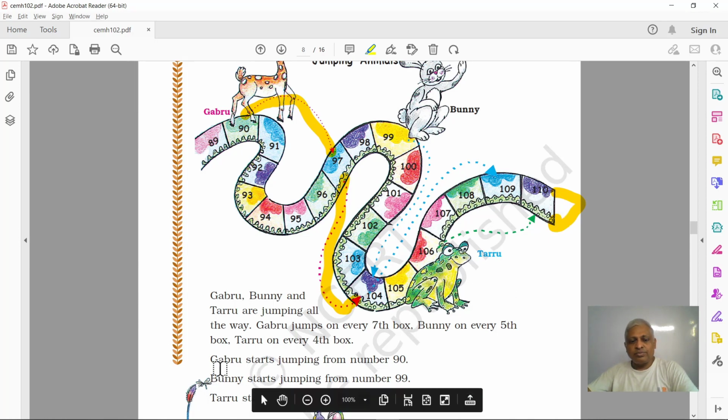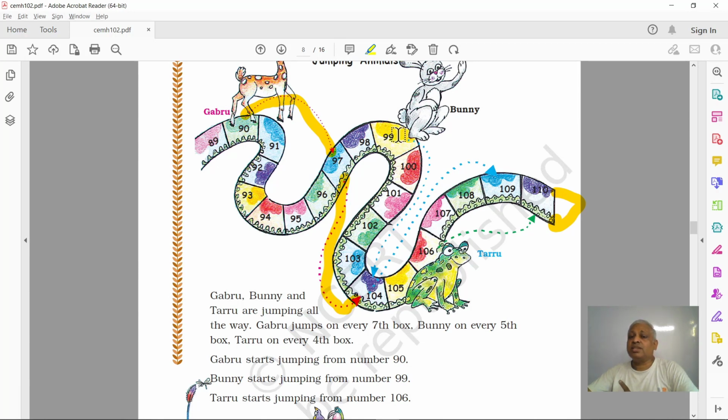Now, Bunny jumps every fifth box. Bunny is at 99, and fifth box, 99 plus 5, how much? 104. So 1, 2, 3, 4, 5. Oh, this Gabru is also at 104.